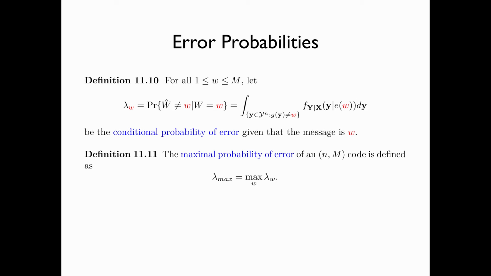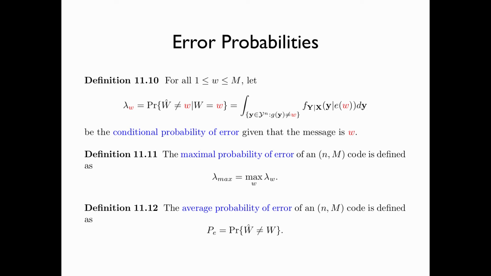The maximal probability of error of an (n, M) code is defined as λ_max, which is equal to the maximum of λ_w over all w. The average probability of error of an (n, M) code is defined as P_e, which is equal to the probability that Ŵ is not equal to W.